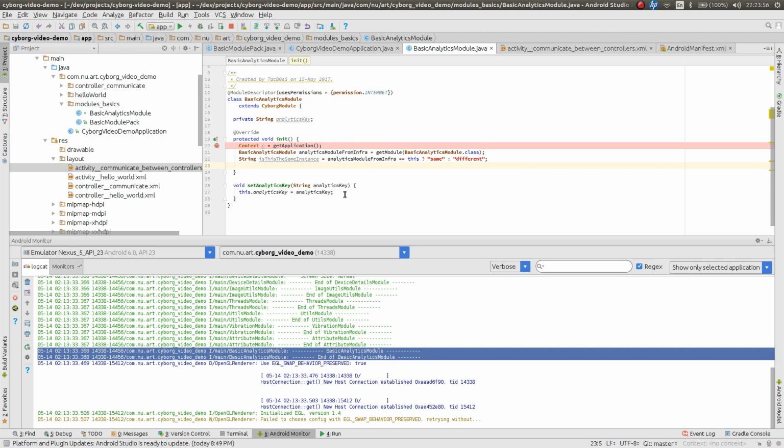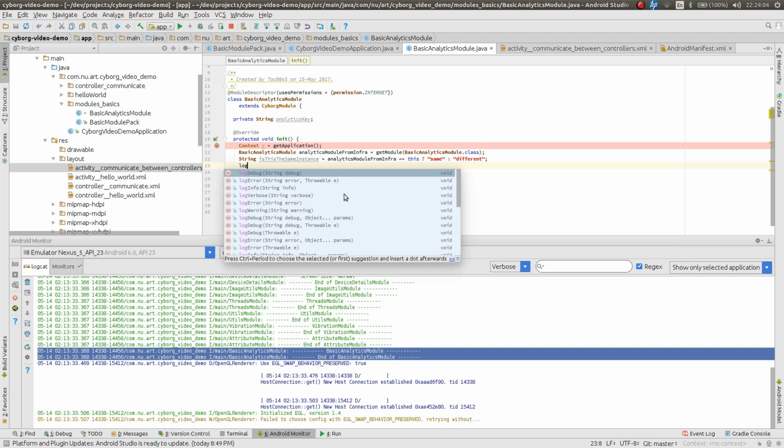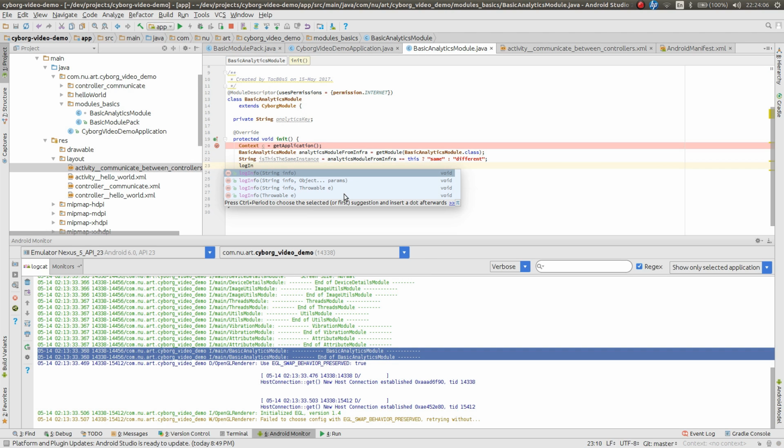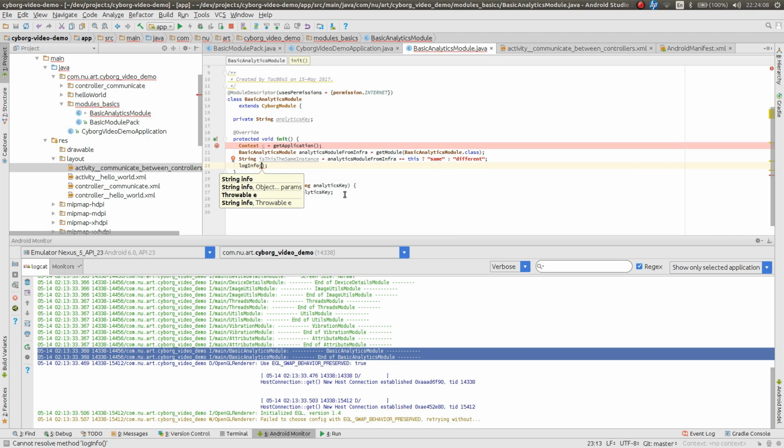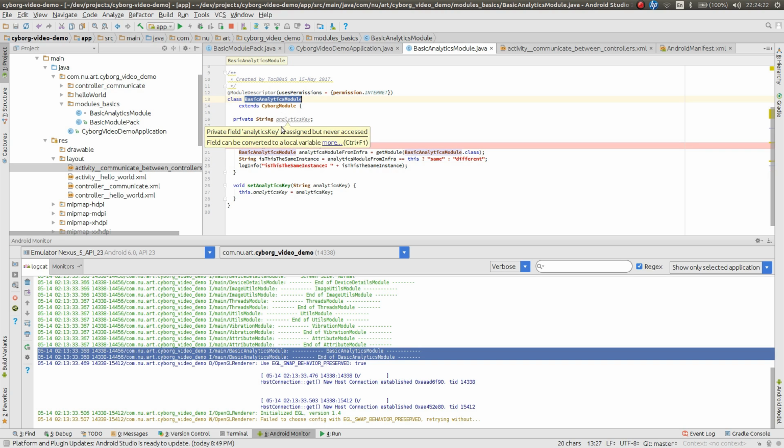So another nice feature of Cyborg is actually the way you print stuff to the log. So you just simply say write log info. The tag is already provided in advance, so we'll just do this. And the tag of each class is defined by the simple name of the class.